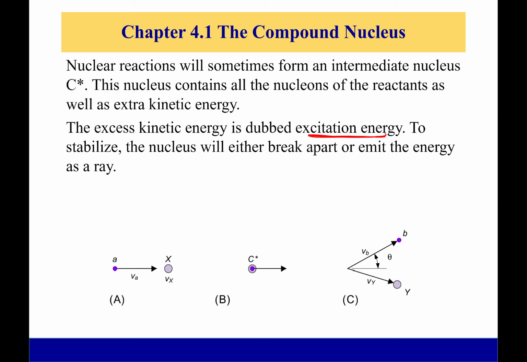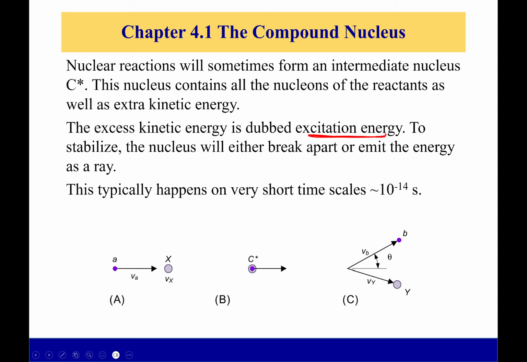It can do lots of interesting things, but somehow this particle has to get rid of that energy, otherwise it can't stay that way. So for us, we're going to say it breaks apart, but sometimes it will just emit the energy as a gamma ray. And this compound nucleus lasts on a very, very short time scale. So 10 to the negative 14 seconds, that's 10 femtoseconds. That's ridiculously short. So this happens almost instantaneously.